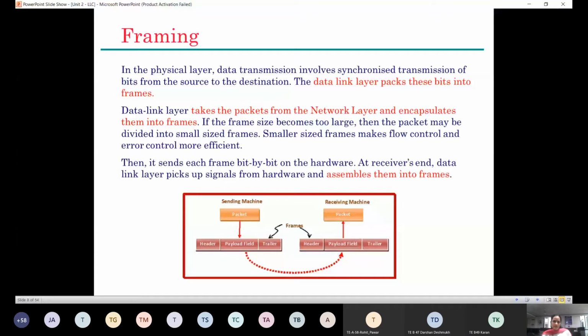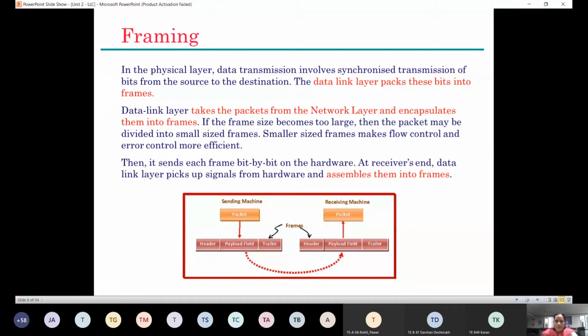At the receiver's end, what happens? The receiver gets a frame, and it is sent bit by bit on the hardware. At the receiver's end, the data link layer picks up the signal from the hardware and assembles it into frames again. Understood? So the task of the data link layer is framing, right?